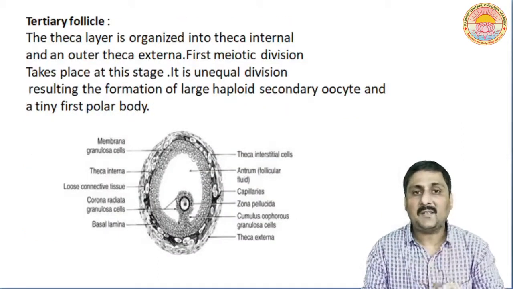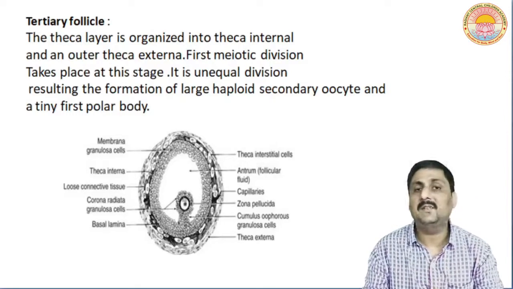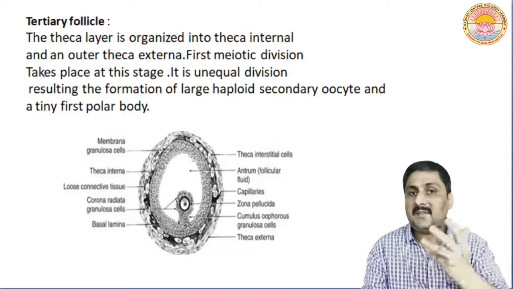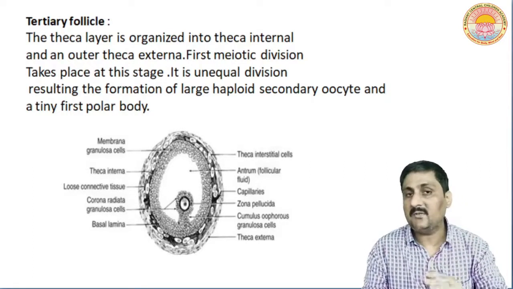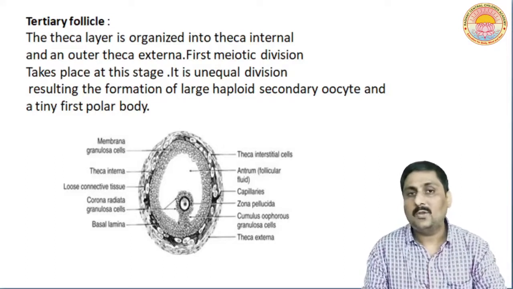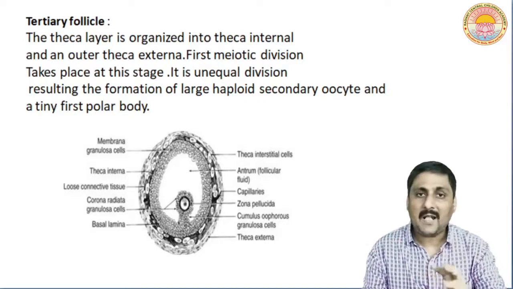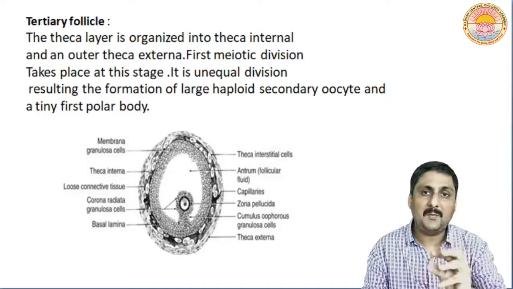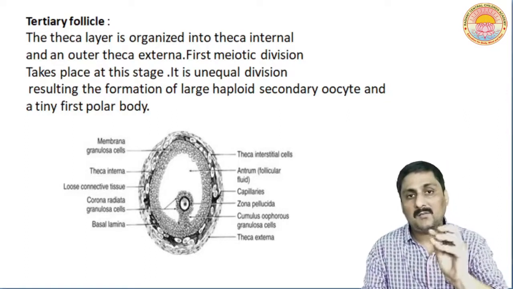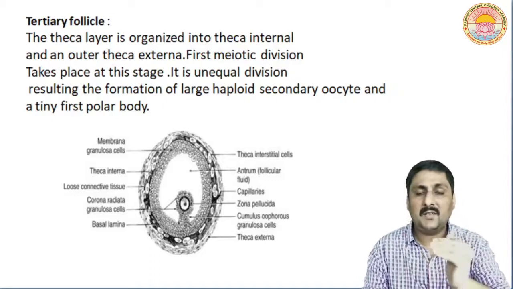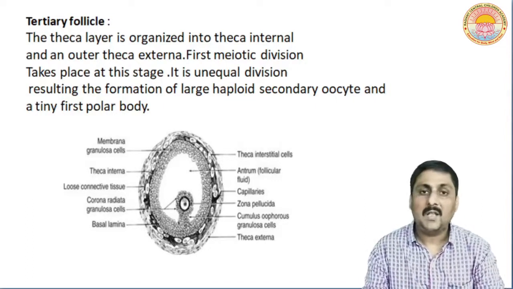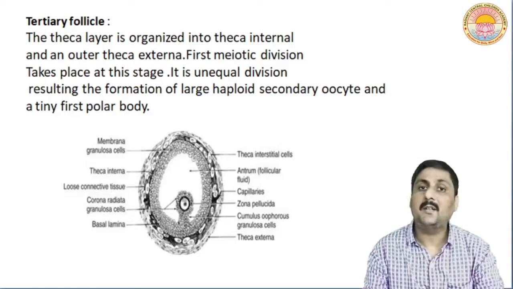One more characteristic of the tertiary follicle is that after some time the arrested meiosis now starts to continue, and out of the primary oocyte present in the tertiary follicle, two cells are formed. Because it is an unequal division, the smaller cell is called the first polar body and the bigger cell is called the secondary oocyte.